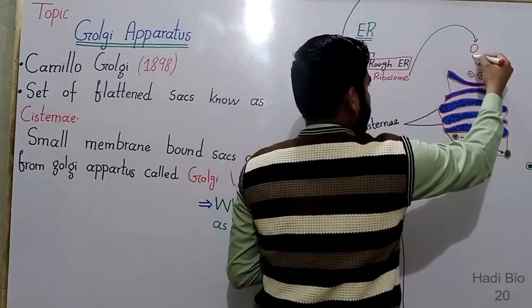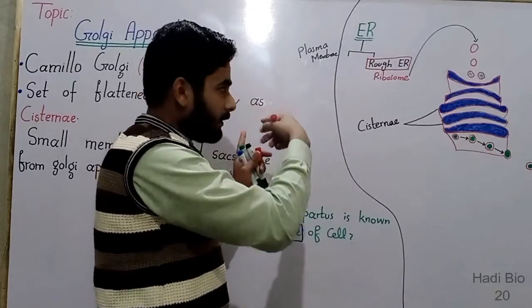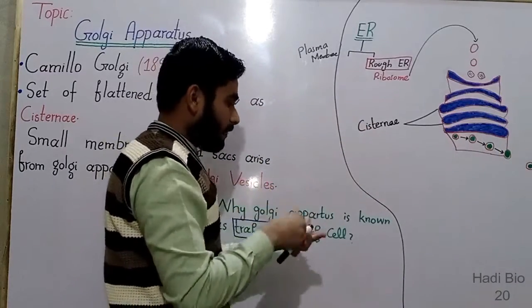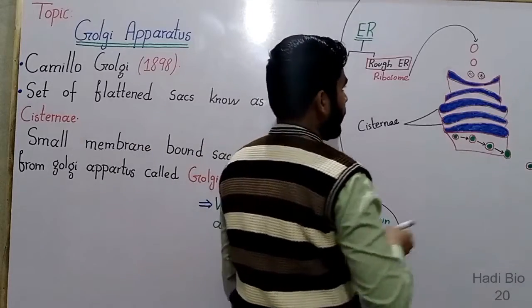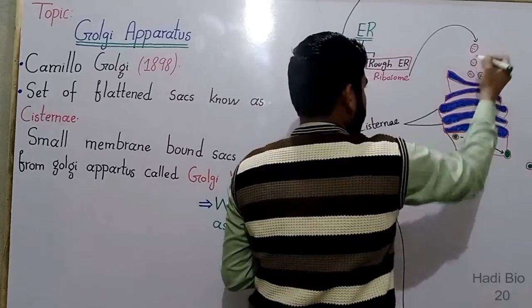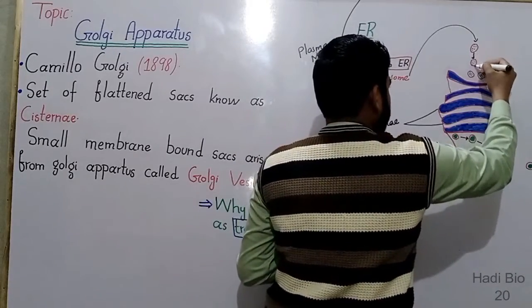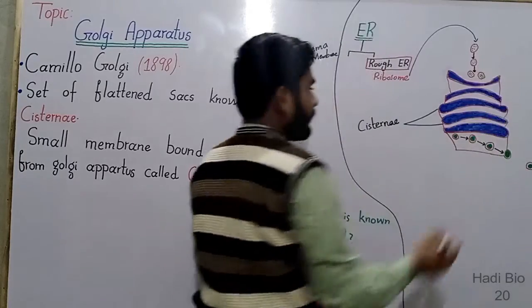These protein molecules are sent to the Golgi apparatus, to the cisternae. The protein molecules formed by the ribosomes attached to the rough endoplasmic reticulum are sent to the Golgi apparatus or the cisternae.